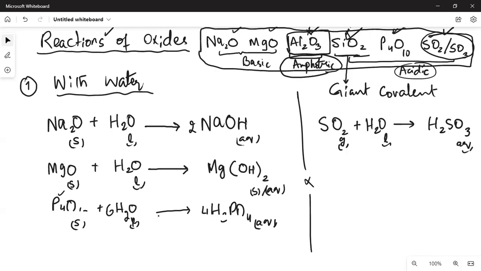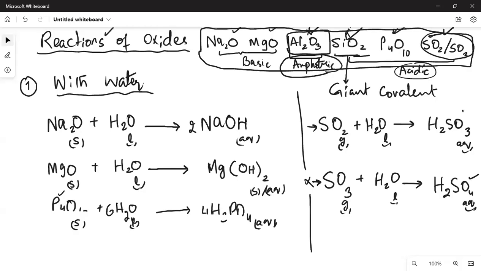Sulfurous acid, H2SO3. It's not a very stable acid, but with SO2 you'll make H2SO3. If you have SO3, sulfur trioxide gas, then you make sulfuric acid, H2SO4. So with SO3, sulfur trioxide gas, we make sulfuric acid, and with SO2 we make sulfurous acid.